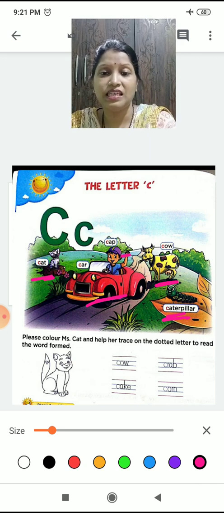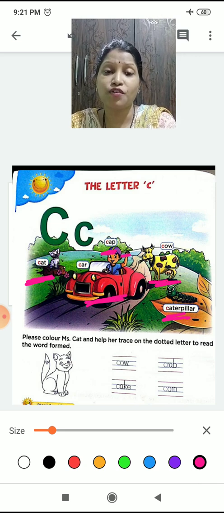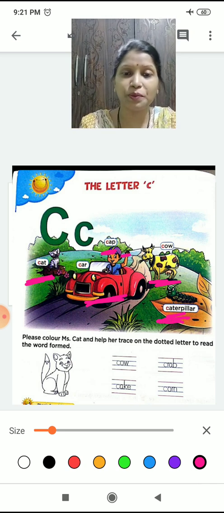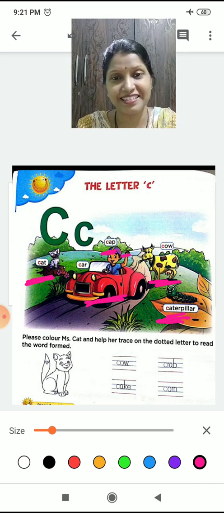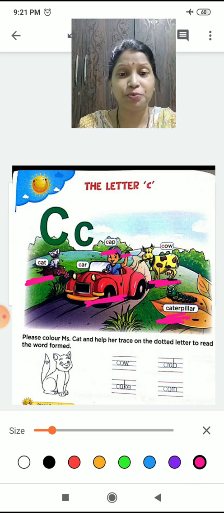Okay. C is for cat. C is for cap. C is for car. C is for cow. C is for caterpillar. Yes. Okay. So we have met all the friends of C, right?